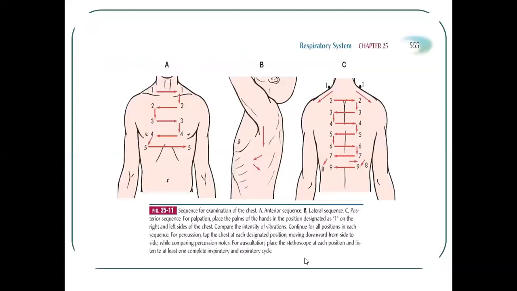These are the areas in which we have to perform the auscultation or sequence for examination of the chest. First is the anterior sequence, second is the lateral sequence, and third is the posterior sequence. For palpation, place the palm of the hand in position on the right and left side of the chest. In this way we have to perform the palpation.